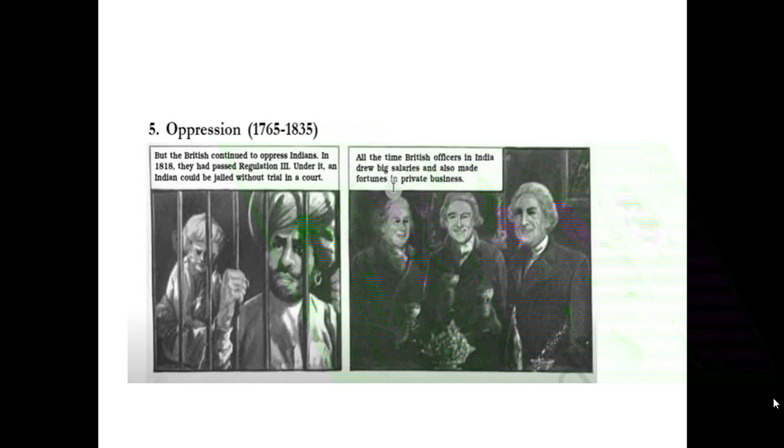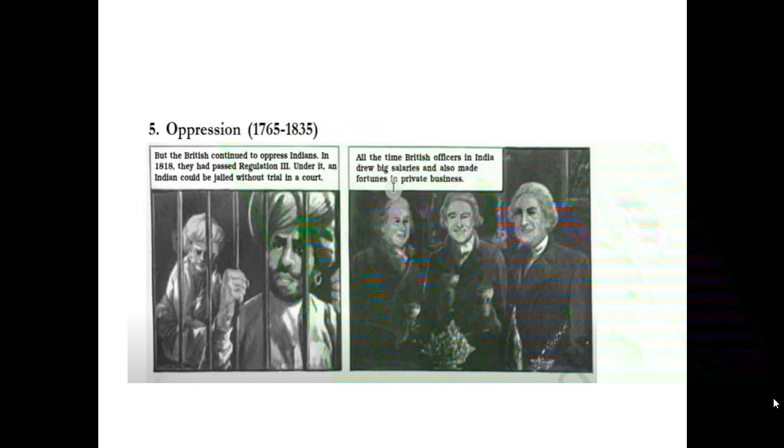But what happened during 1818? The Britishers passed a regulation, and what they said, an Indian could be jailed without trial in the court. So there will be no case in the court. Without trial, they will be put behind bars. This was the new law that they had passed. Okay, then all the British officers in India drew big salaries and made fortunes in private business.